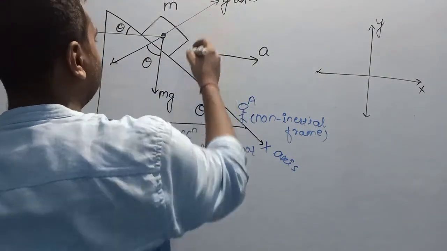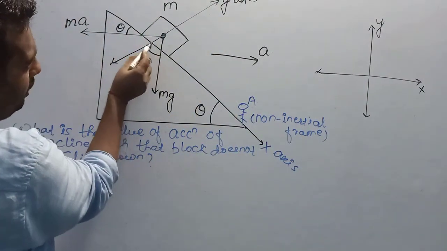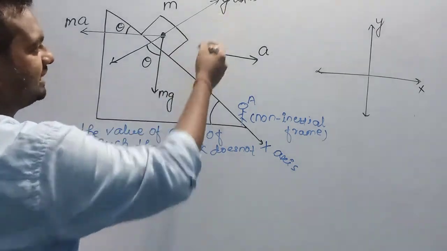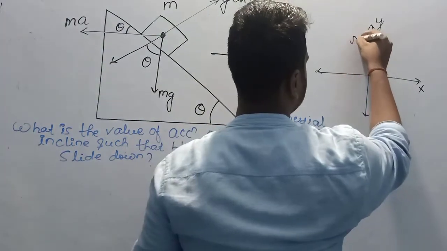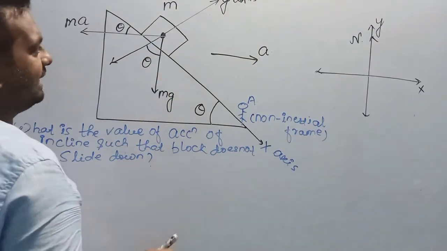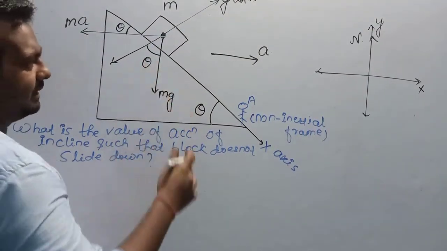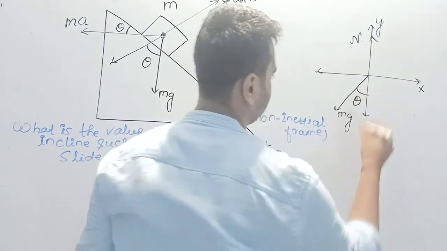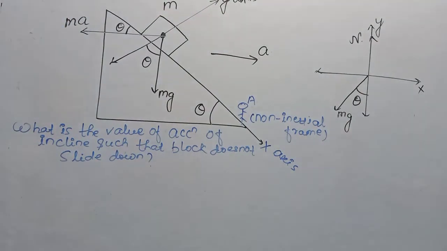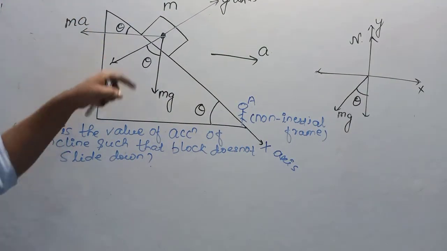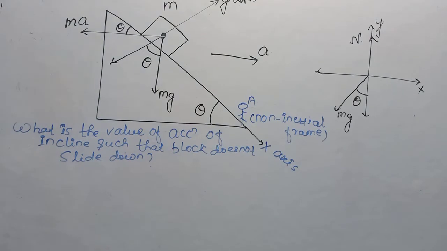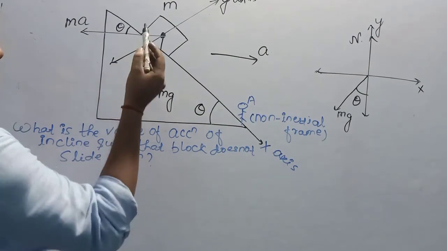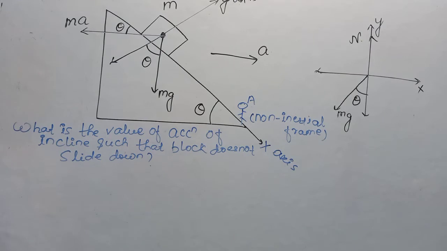Along the y-axis, identify the forces. The surface of the block and the surface of the incline are in contact, so the incline applies a normal force in the upward direction, denoted by N. In the downward direction is mg, and mg is making angle theta with the y-axis. Is that clear? ma is making angle theta with the x-axis.